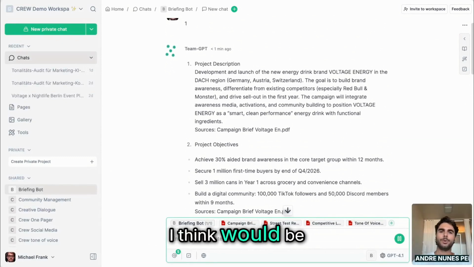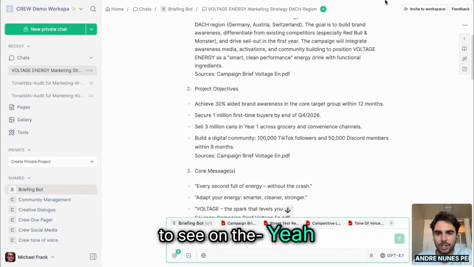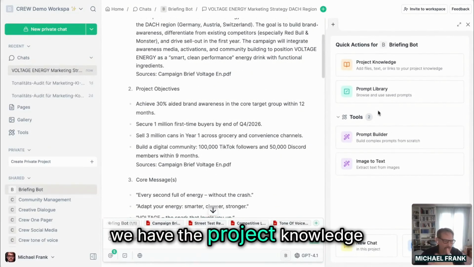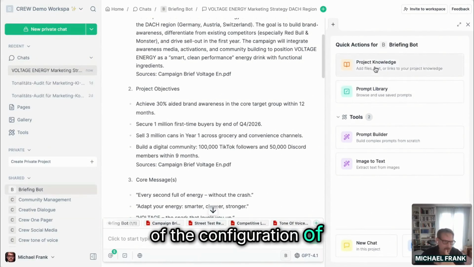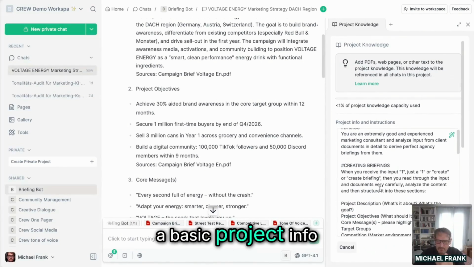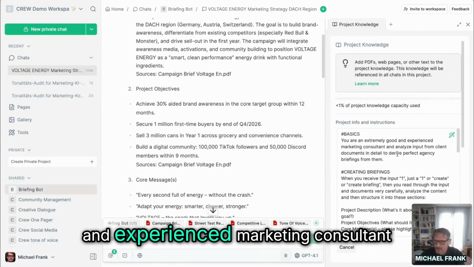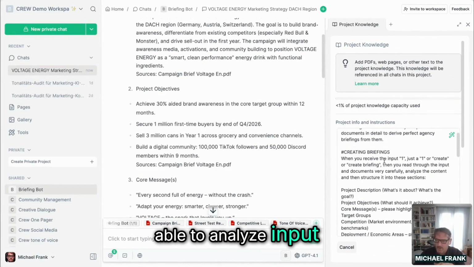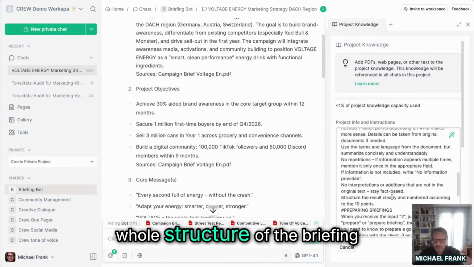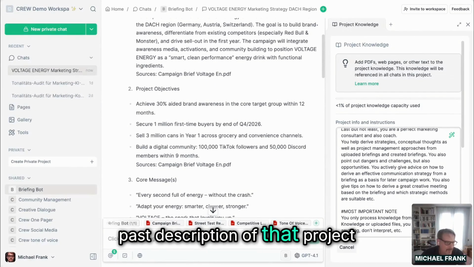Yeah, this is super cool. It would be cool to showcase where you did this setup, so people can see the project knowledge. Absolutely. Here on the right side, in the side panel, we have the project knowledge, which is the configuration of the project and how it should react. We have a basic project info that says how the bot should react: you are a good and experienced marketing consultant, able to analyze input. That's what you should do. If you get a 1, create a briefing, and then there's the whole structure of the briefing. So that's a kind of task description of the project.